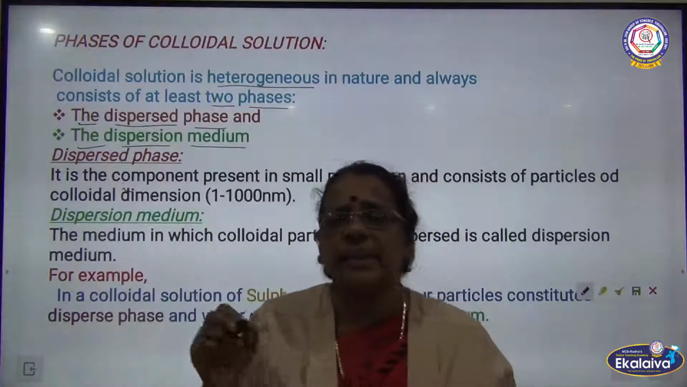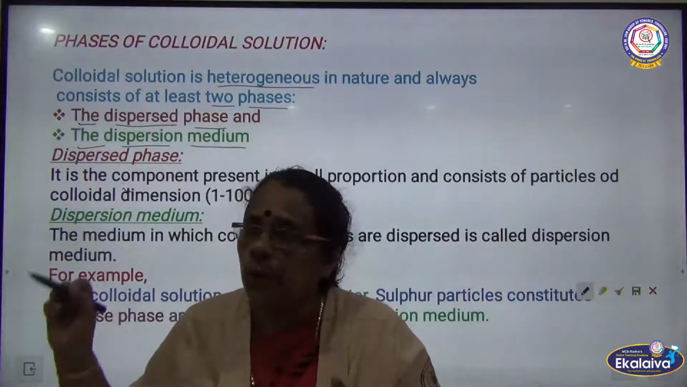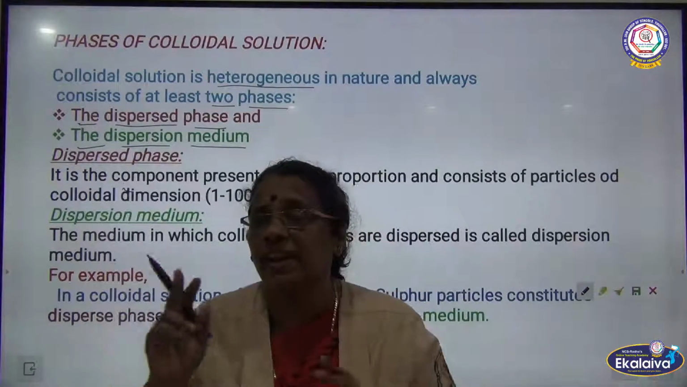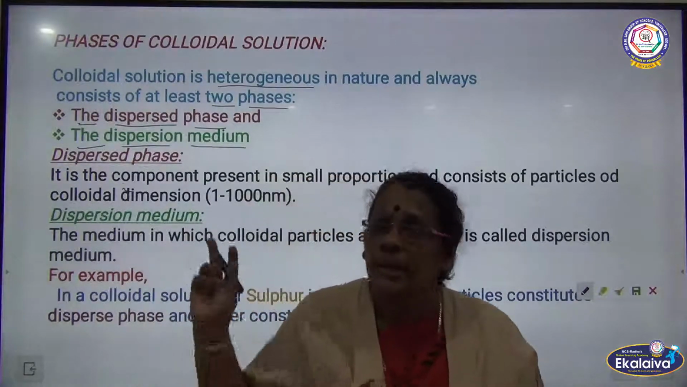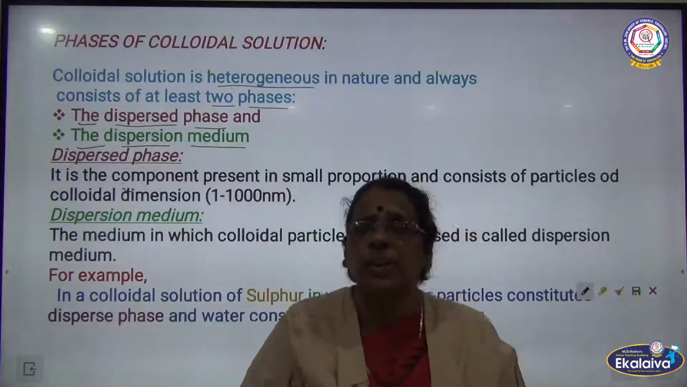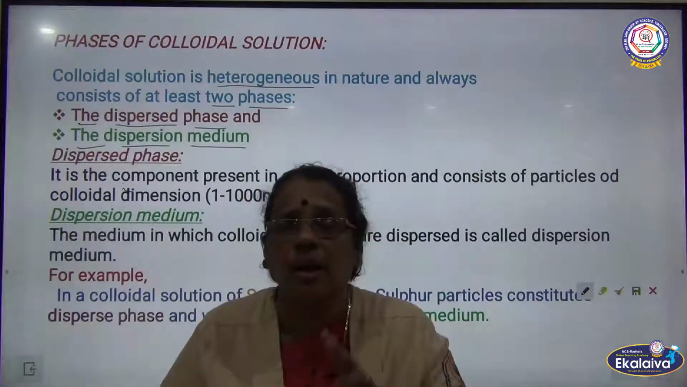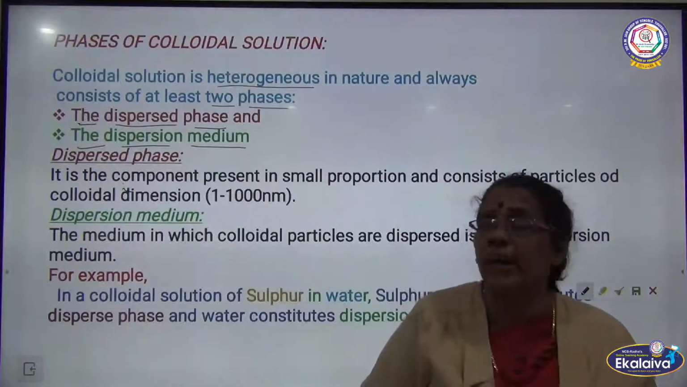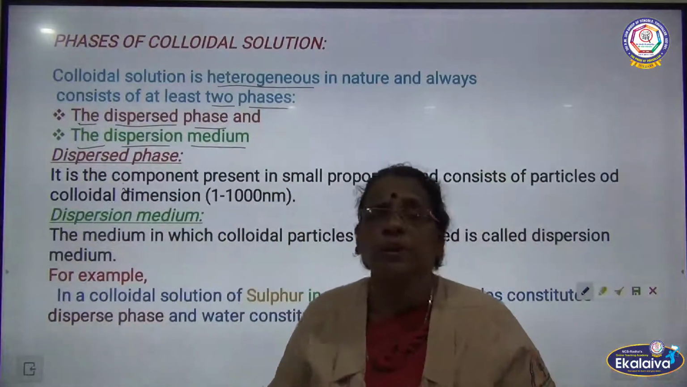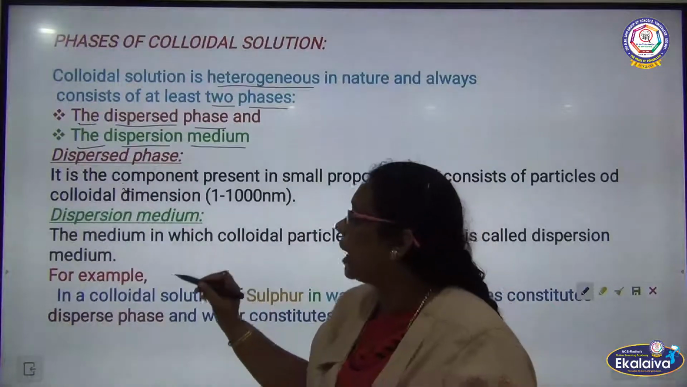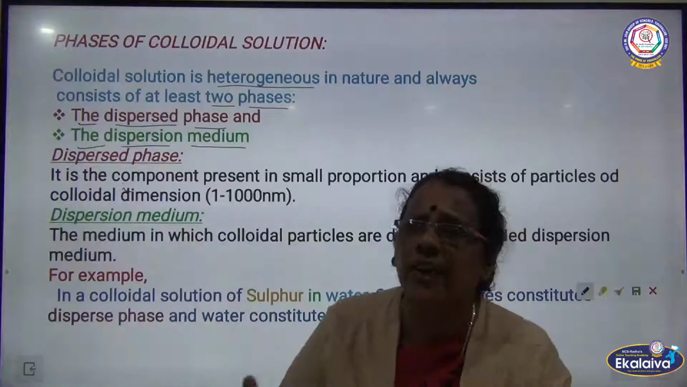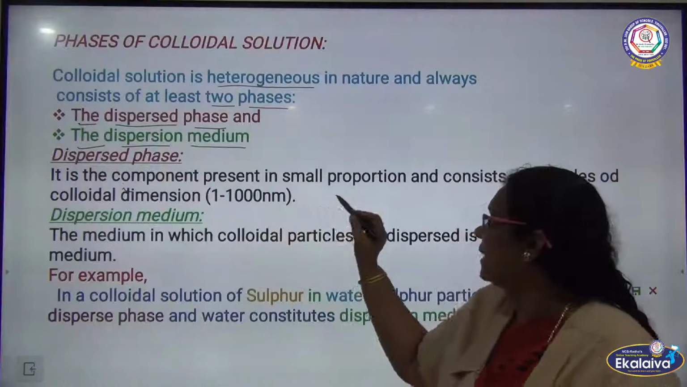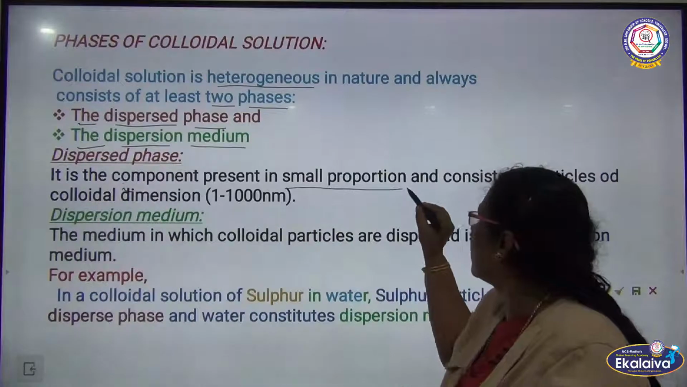So a colloid is nothing but a heterogeneous mixture with two different phases. Heterogeneous means two or more substances. When you talk about the colloidal solution, it is a heterogeneous mixture which consists of two phases: the dispersed phase, which is a solute, and the dispersion medium, which is a solvent. Now we are going to talk about the dispersed phase. What is a dispersed phase? It is the component present in small proportion.